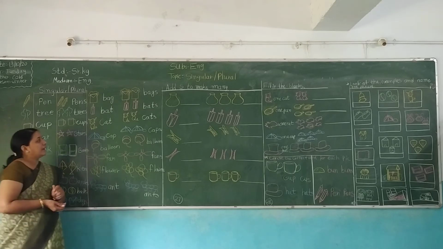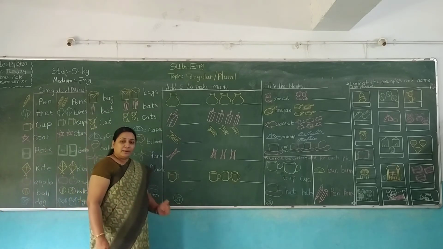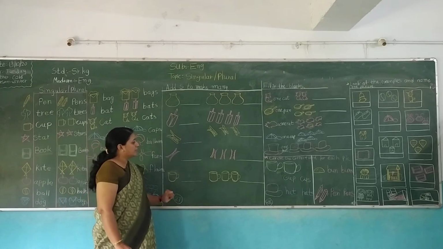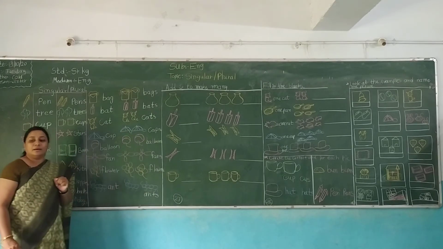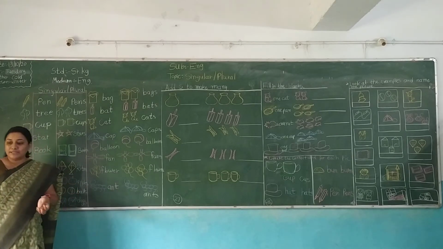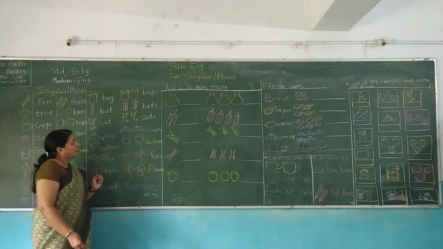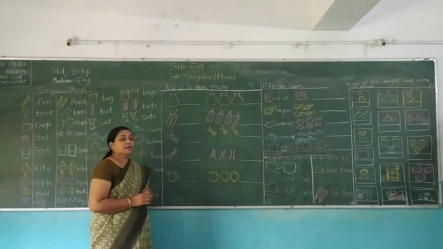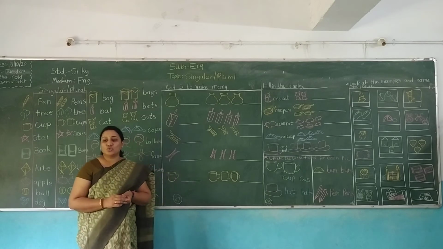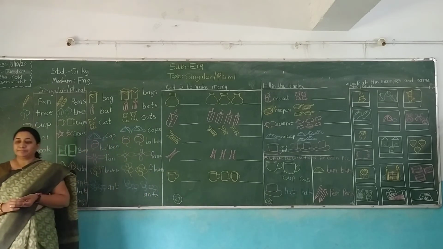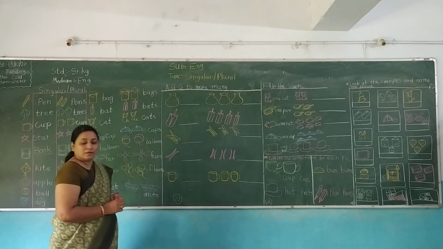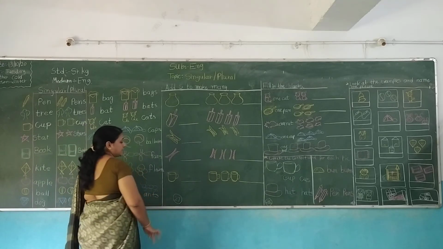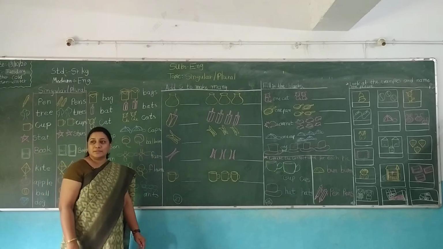Okay, now book number 4, no, book number 4, page number 27. Add s to make many. Add s to make many. Understood? Children, this book is number 6. Okay, book number 6, not 4.